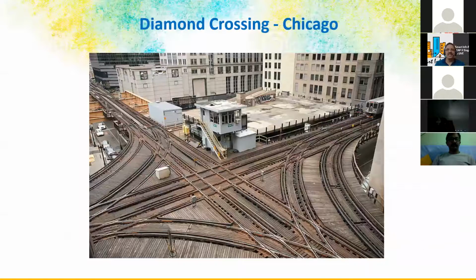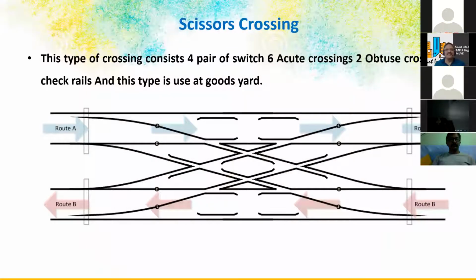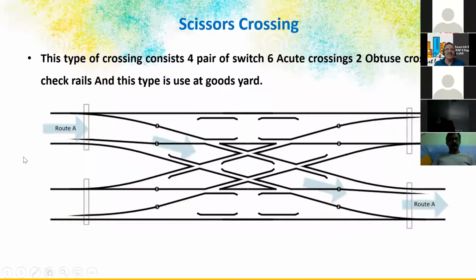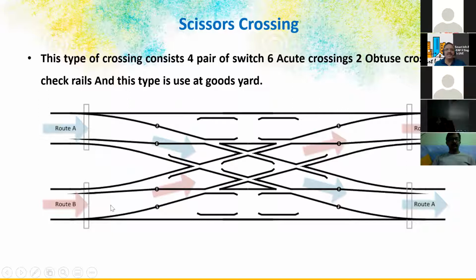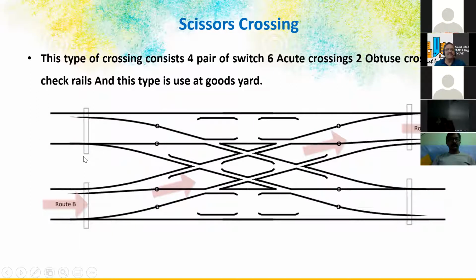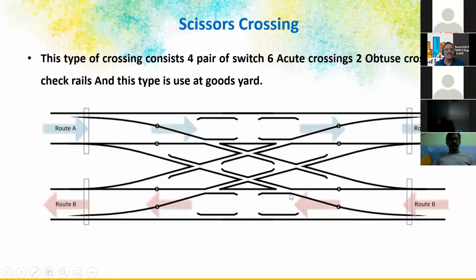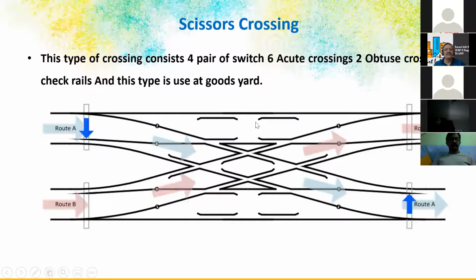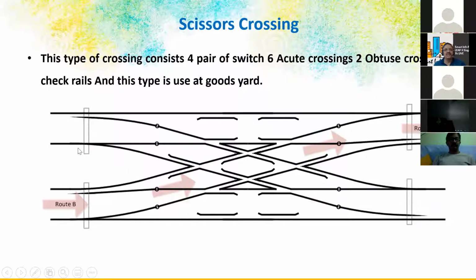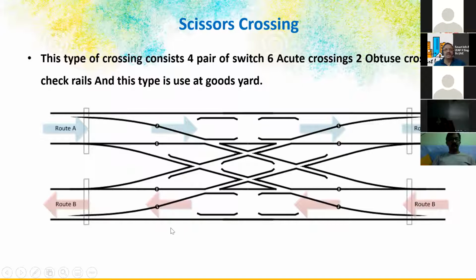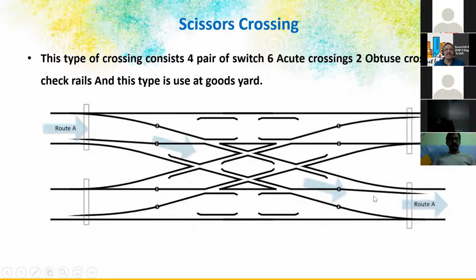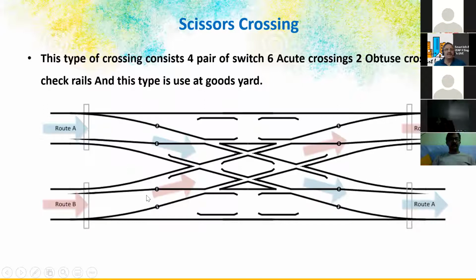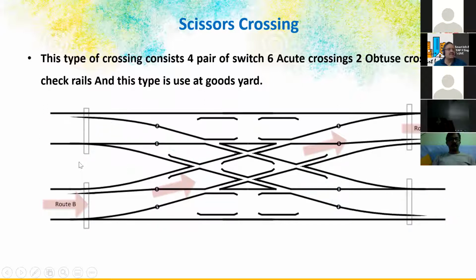And Diamond Crossing in Chicago. This is a very interesting crossing. And we have Scissors Crossing, 2 parallel lines. So you can see this is animated, the rail routes by movement of this. You can see how it changes. So by moving this, you will get the rail movement here. And so there are 2 movements actually. Now you will close this, and you will close that, then you have parallel movement. Crossing and changing of the lane and the parallel movement. So this is shown in this thing.